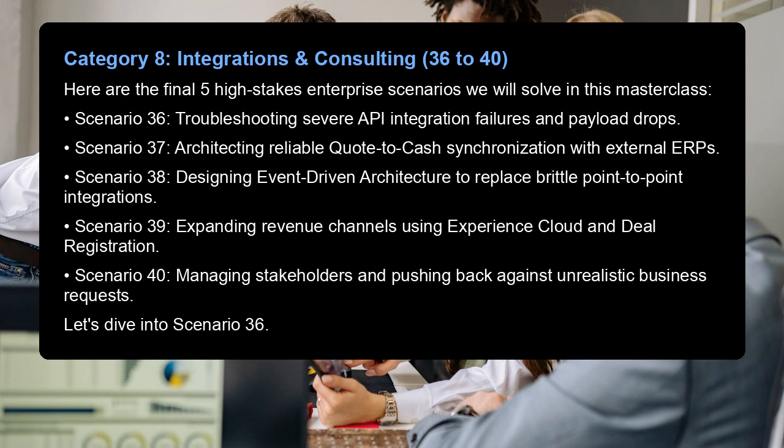Scenario 36. Troubleshooting severe API integration failures and payload drops. Scenario 37. Architecting reliable quote-to-cash synchronization with external ERPs. Scenario 38. Designing event-driven architecture to replace brittle point-to-point integrations. Scenario 39. Expanding revenue channels using Experience Cloud and deal registration. Scenario 40. Managing stakeholders and pushing back against unrealistic business requests. Let's dive into Scenario 36.